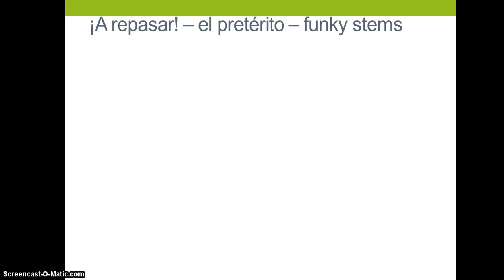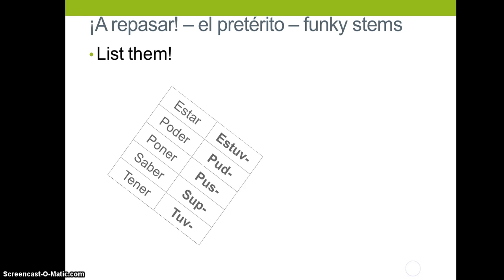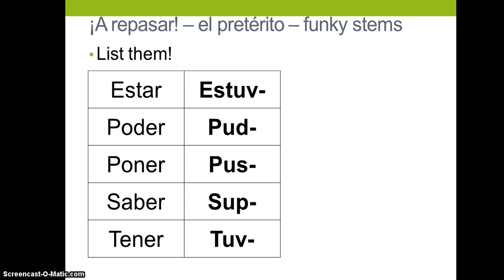All right, we have funky stems. This was the last thing that we did with the preterite before we started imperfect, and we need to list them out again. So here they are. You're going to want to, in a second, pause and copy this down. If you don't have it memorized, please start memorizing it because you're going to need to know it.